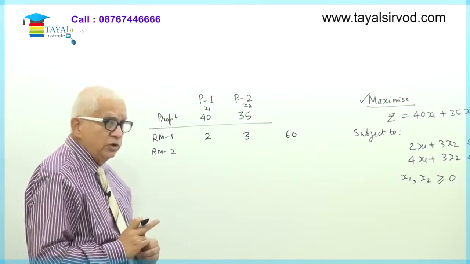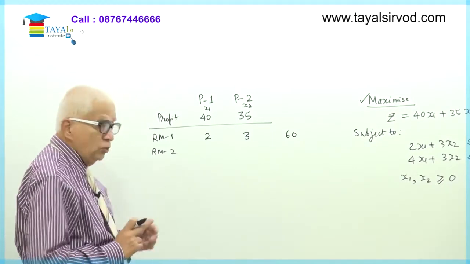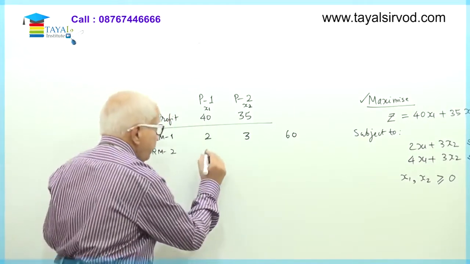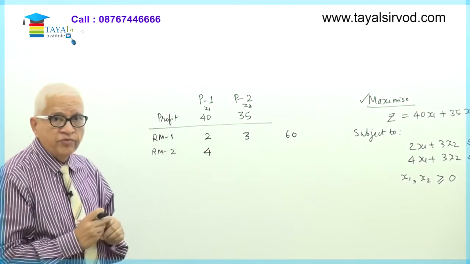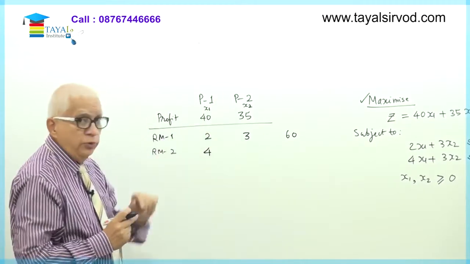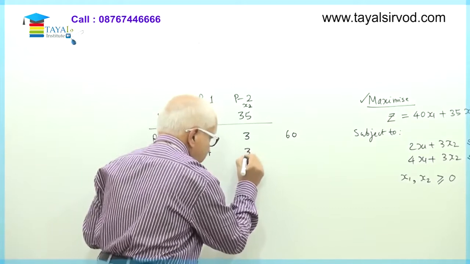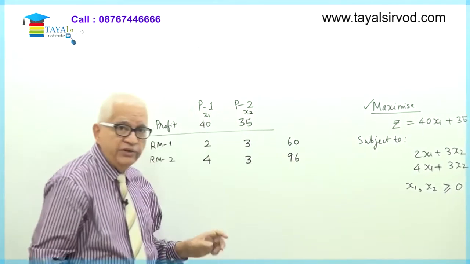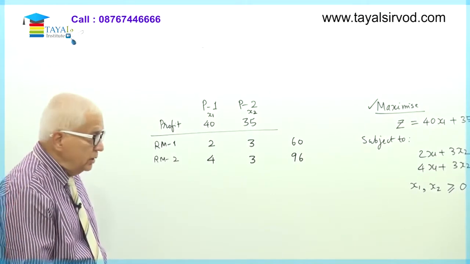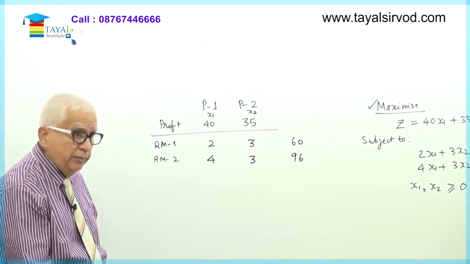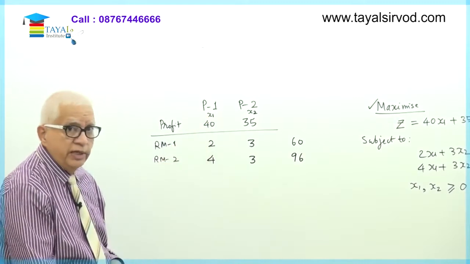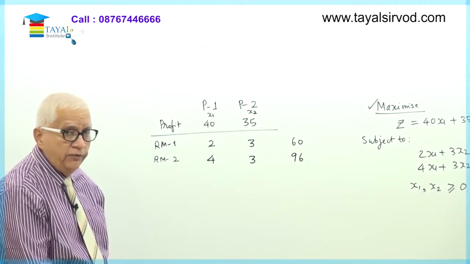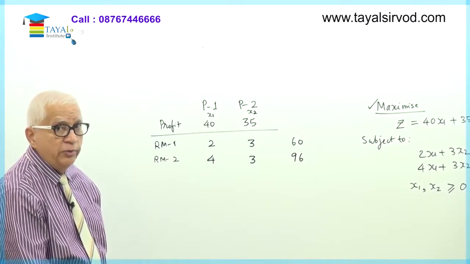Similar situation in respect of resource number 2 or raw material number 2. Every unit of product P1 requires 4 units of this resource, and every unit of product P2 requires 3 units of this resource, and the availability of this resource is limited to 96. In other words, what is my total requirement of raw material number 2? 4 into number of units X1, 3 into number of units X2. So I'll require totally 4X1 plus 3X2 units of raw material number 2.